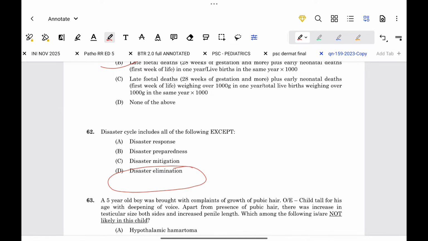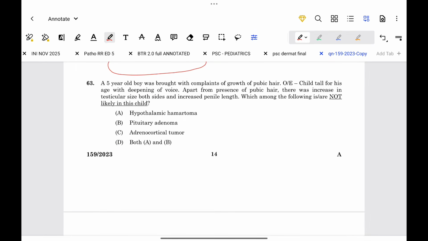Okay. Next. A 5-year-old boy brought with complaints of growth of pubic hair. On examination, child is tall for his age with deepening of voice. Apart from the presence of pubic hair, there was increase in the testicular size on both sides and increased penile length. Which among the following is not likely in this situation? Can be hypothalamic hamartoma, pituitary adenoma. It cannot be adrenocortical tumor. So option C.